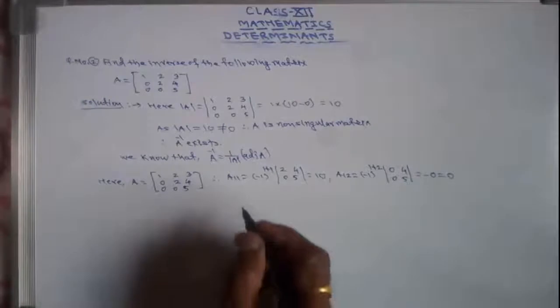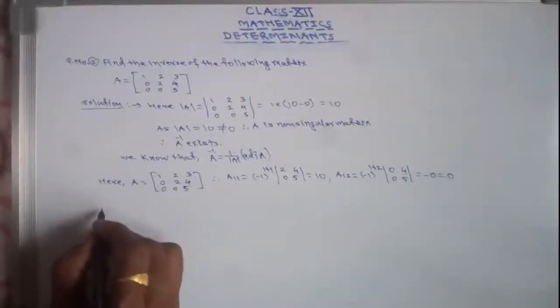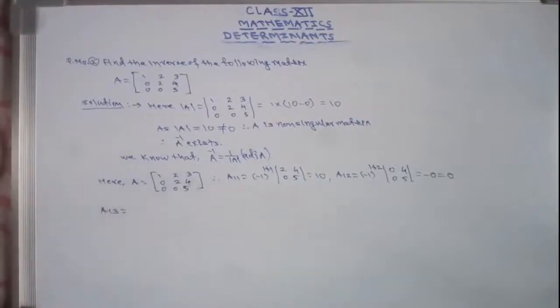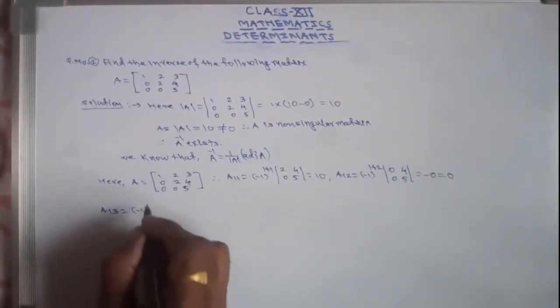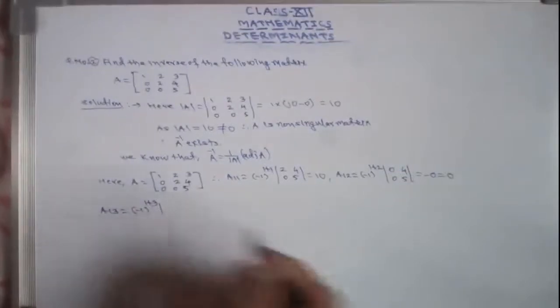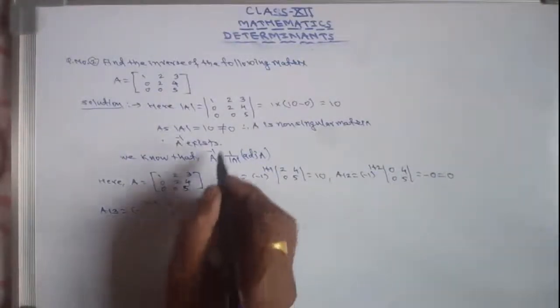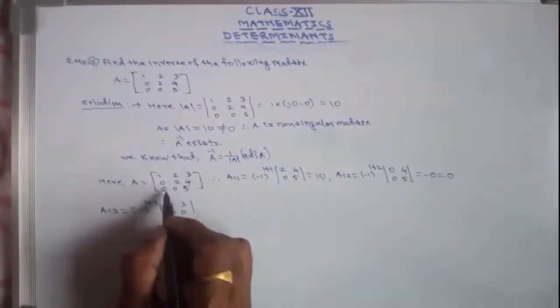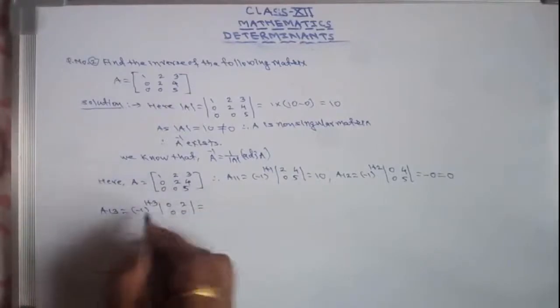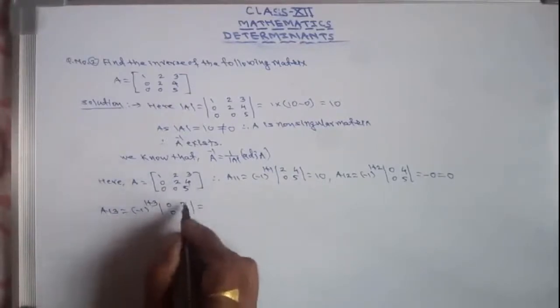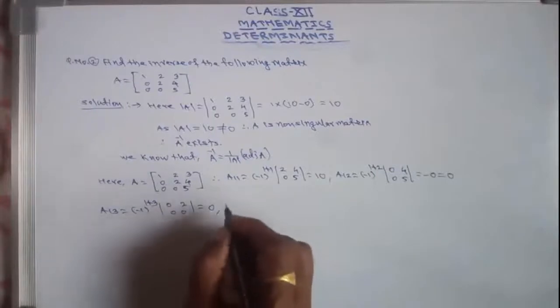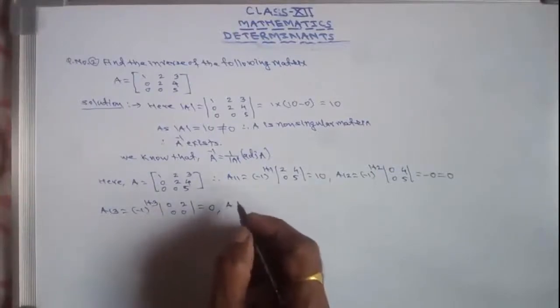Then I am writing here A13, that is minus 1 raised to the power 1 plus 3 into determinant 0, 2, 0, 0. Here 0 into 0, 0. So here minus 1 raised to the power 4 will be plus, but this is 0, so it is again 0.